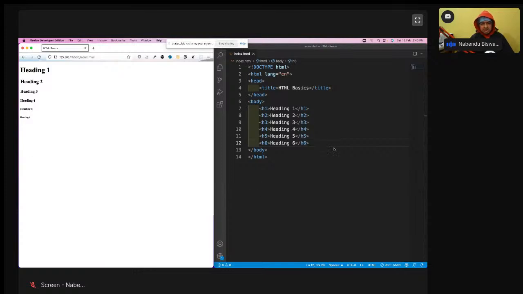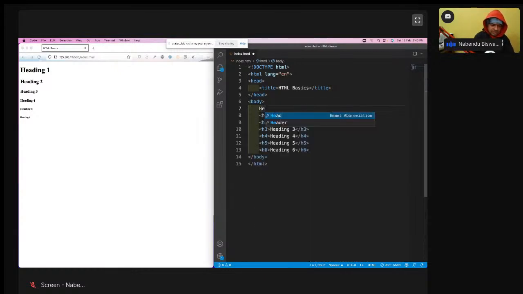And now before moving to the next tag, we are going to learn about something known as comment. Commenting we are going to learn. So heading tag is like that. And then I've written this, and then on your keyboard, I think most of you are using Windows only, so you have to select something and press Control and backslash. For Mac, I'm using Command and backslash.